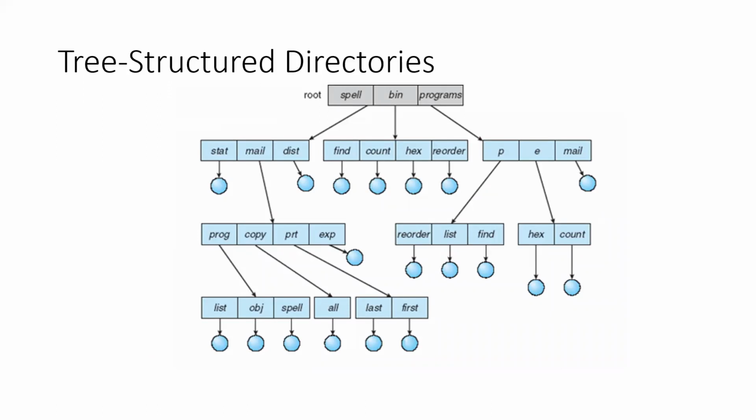So when it comes to the tree structure, this is what is available in most of these modern operating systems. We have higher level directories, then those are linked into lower level directories. Each can manage its own files. So files can be shared.